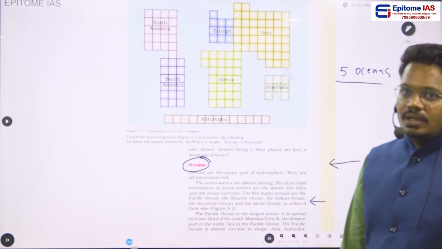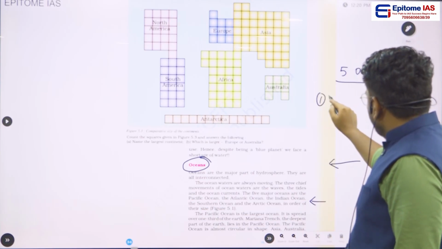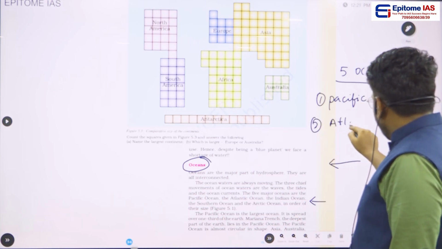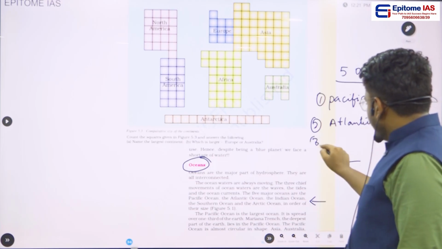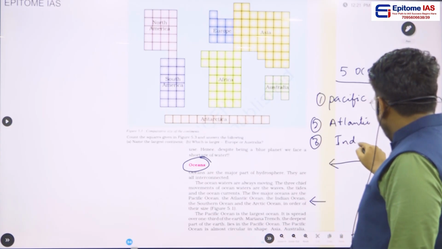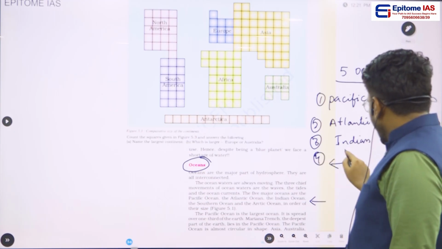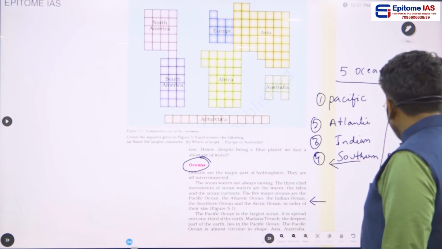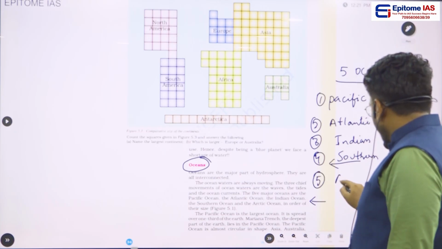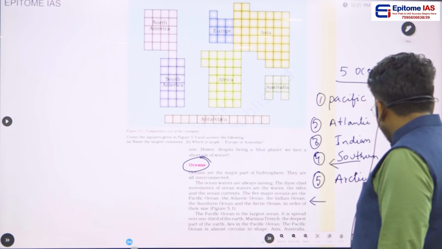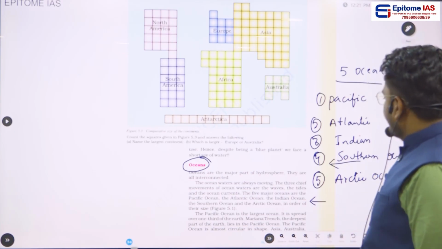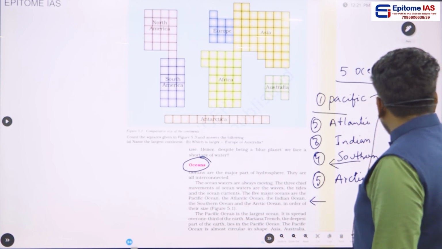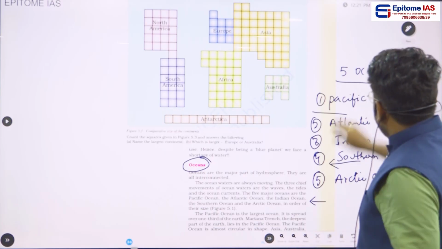If you see the order, first will be the Pacific Ocean, second will be the Atlantic Ocean, third ocean is the Indian Ocean, fourth ocean is the Southern Ocean, or else we can call this Southern Ocean the Antarctic Ocean, and fifth ocean is the Arctic Ocean. Okay. Now if you see here, the Pacific Ocean is the largest ocean. Okay, and right, I will write it here.